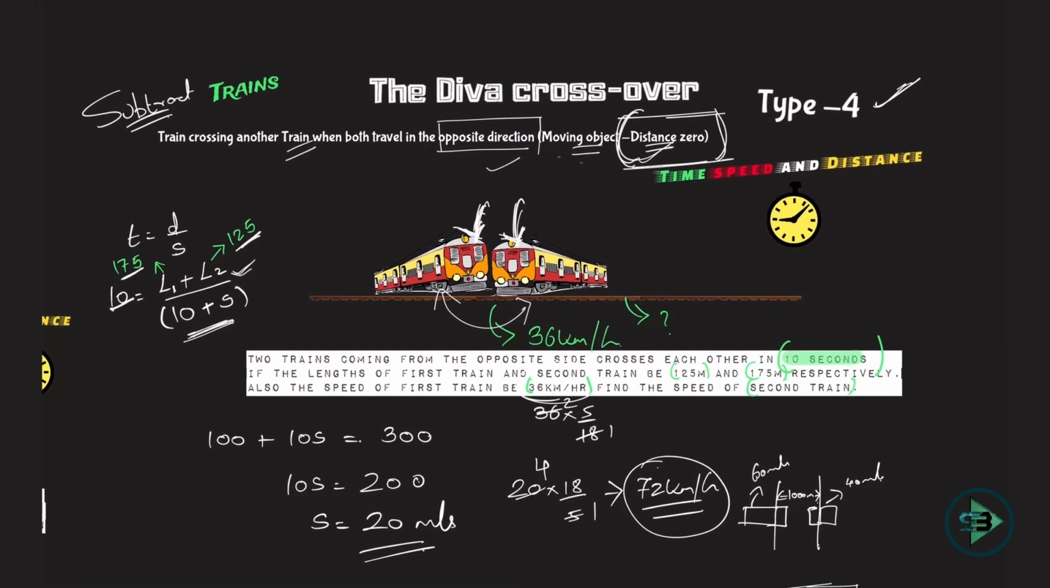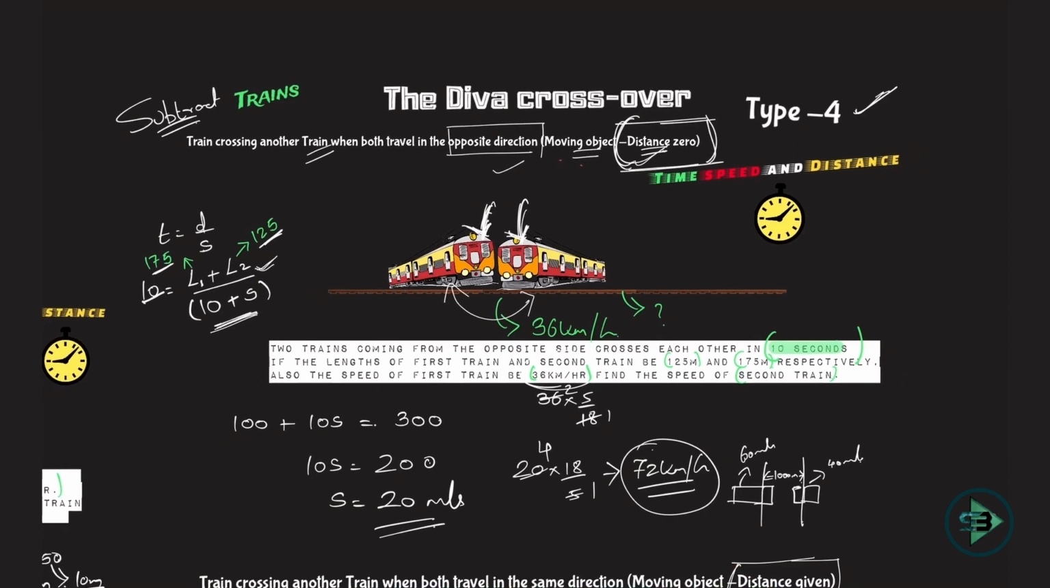When will they completely cross each other? So we add the speed of the two trains because they are adding on to the total distance that they have to cover, and that's how we completed this.